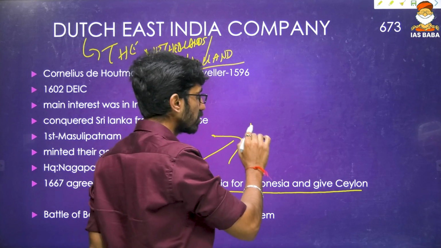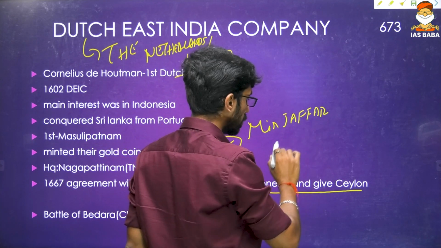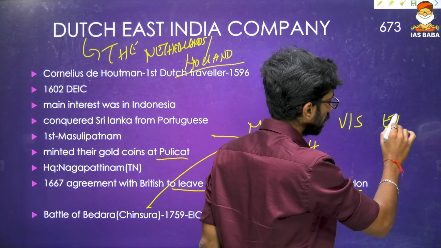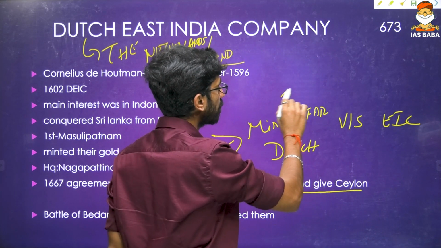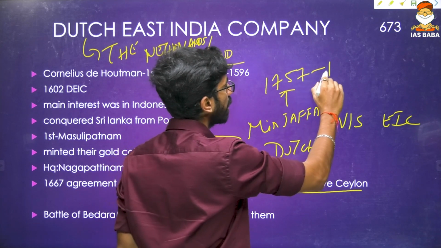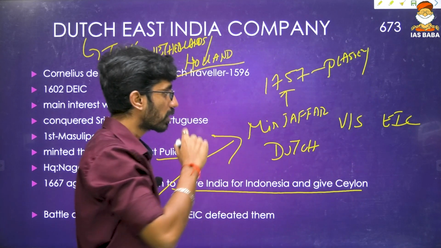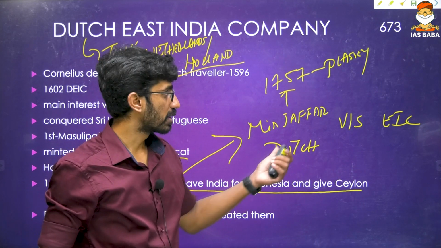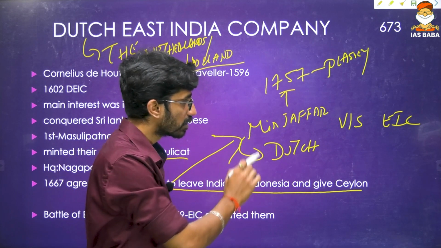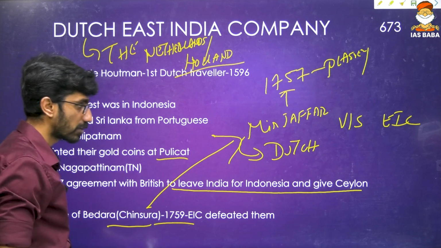So here Mir Jafar and Dutch together, they wanted to defeat English India Company. Why? Because Mir Jafar had become Nawab of Bengal in 1757 after Plassey. Okay, so now Mir Jafar thought like he could rule on his own, but East India Company was interfering in Mir Jafar's administration. So Mir Jafar took the help of Dutch to defeat East India Company. But by that point of time in 1759, I think Britishers were far more powerful.